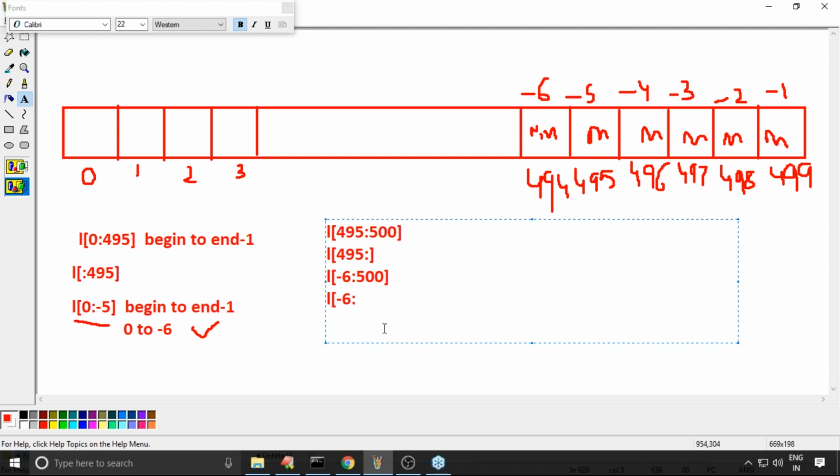Yes, here minus 6 to, okay, that's all. So L of minus 6 you can take, no issue at all. Sorry, here not minus 6, minus 5, right? Can you please confirm? Minus 5, sorry, minus 5.